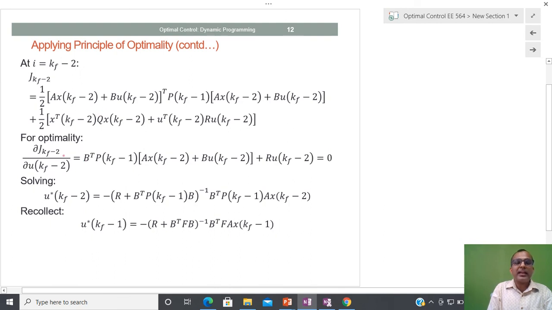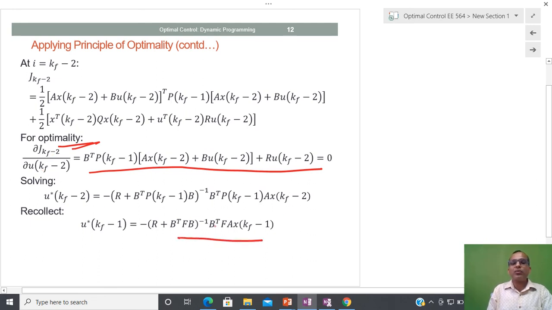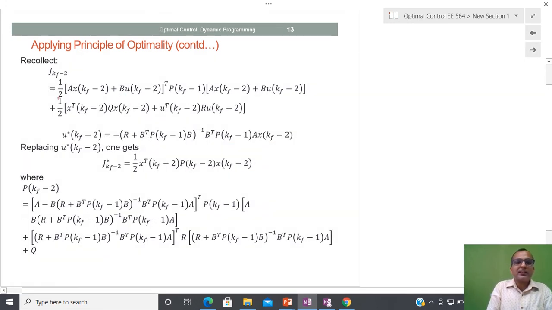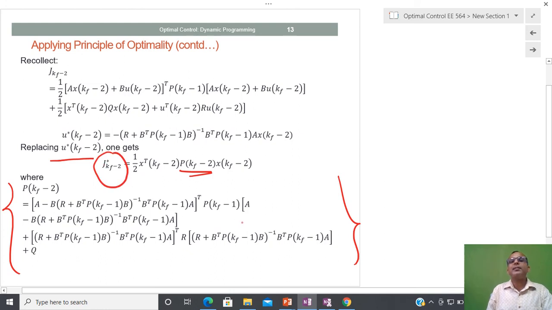At kf minus 2, again I have to apply the same steps. In order to check the necessary condition, we have to take the partial derivative of J with respect to u equal to 0, and after that, in order to find the closed loop control, I have to substitute it. After substitution, I am going to replace this by this, and after that P at kf minus 2. So initially I had P at kf minus 1, now I have P at kf minus 2, and in terms of P at kf minus 2 I am able to write the optimal performance measure.